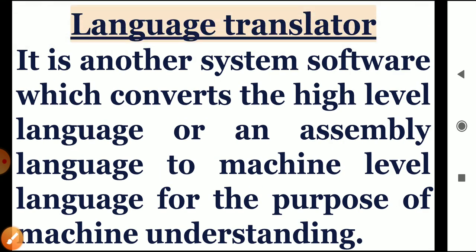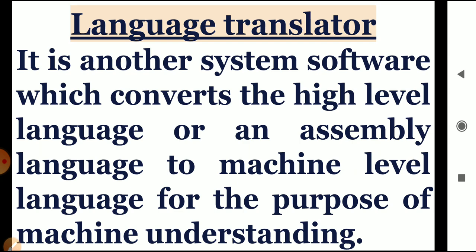Now the language translator. What is language translator? Children, as we already know that computer can only understand the machine language, which is in the form of binary language 0 and 1. The programmers are writing the programs in the human understandable language, but it cannot be understood by the computer.